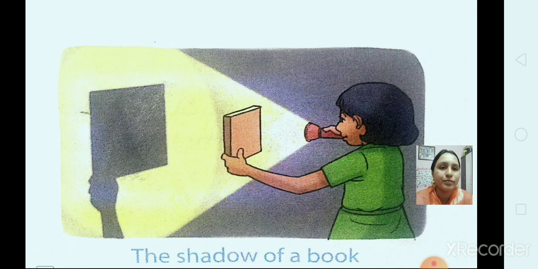Okay. So children, we can say that a shadow is formed when an object blocks the path of the light. Here the object is the book, and the book is blocking the path of light, so the shadow of the book is formed on the wall. When we go out in the sun, we can see our shadow on the ground. This is because we block the light of the sun from falling on the ground.